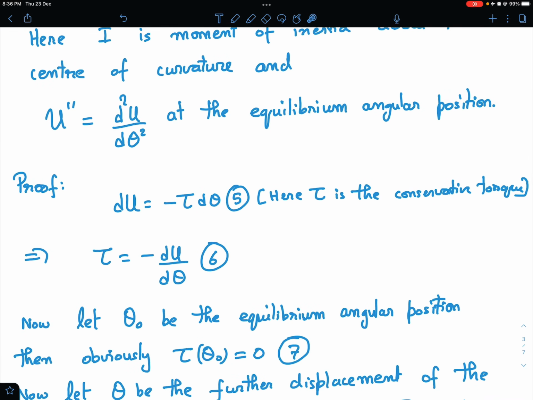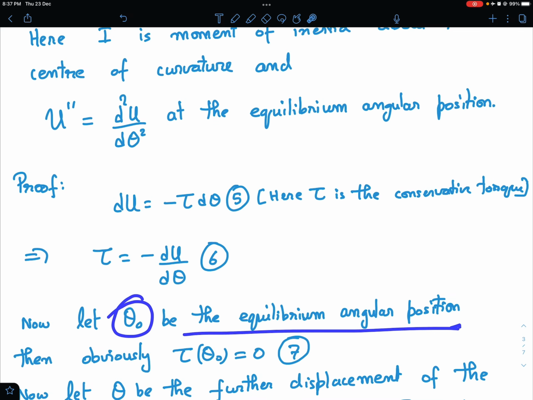So see, if we have a conservative torque, in our case the ring is rotating in a centrifugal field and the gravitational field, and both of the fields are conservative fields, and the normal reaction is of course not doing any work. So it's a conservative force field, and when we have a conservative force field, a small change in potential energy is the negative of the work done by the torque. So dU I can say is minus tau d theta. Here tau is the conservative torque. In our problem it will be the torque of gravity and the torque of the centrifugal force, right? So I can say that torque is nothing but the rate of change of potential energy with respect to theta. Just rearranging equation 5, I can say tau is minus dU by d theta.